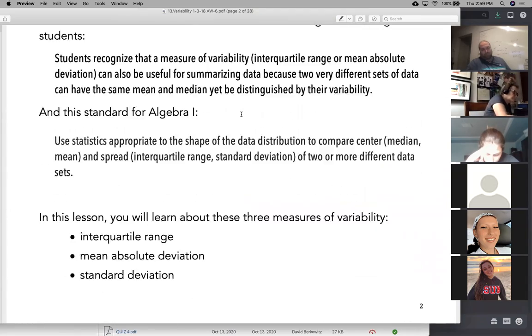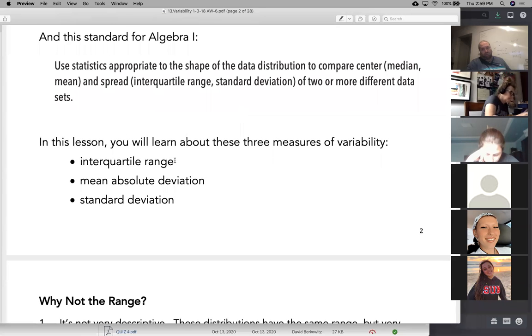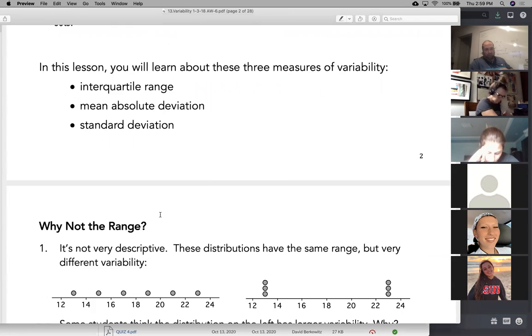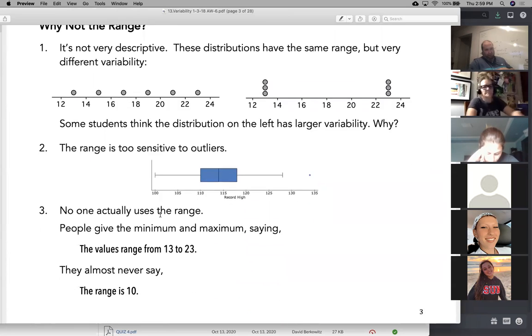But we do use the interquartile range. That's important. We use the standard deviation. That's important. And we don't really use the mean absolute deviation. It was only brought in as a lead-in to the standard deviation, which we do use. So it's the IQR and the standard deviation that we really use. The range is just bad.